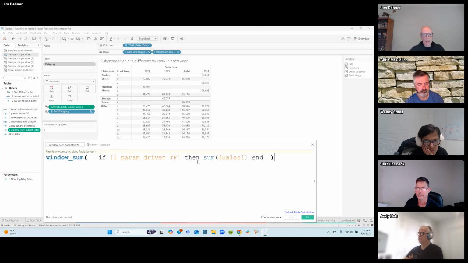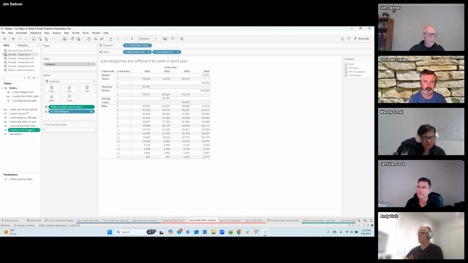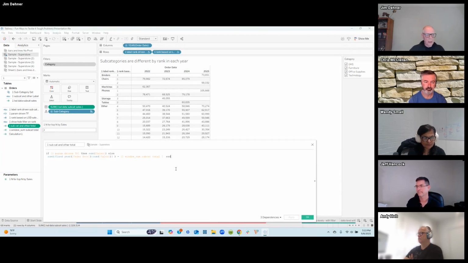So to get the total for the other category, we're going to start here, and we're going to say we want the window sum of those three items, and if the true false returns a true, if it's in the set of three, then record the sales, and I want the window sum of those. And I want to go one step further, and I want to take a look at this, which is the value that we want to get to when we say, once again, if the subcategory is in the set, it returns a true, record the sale.